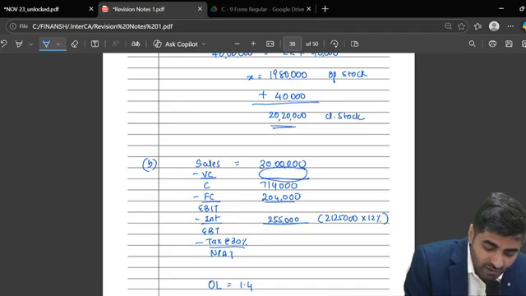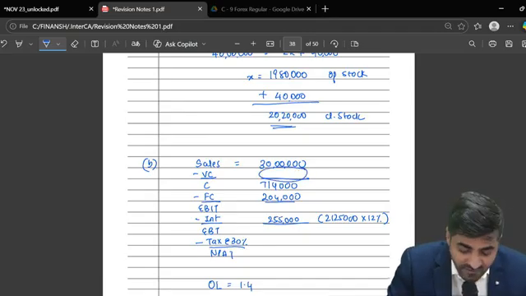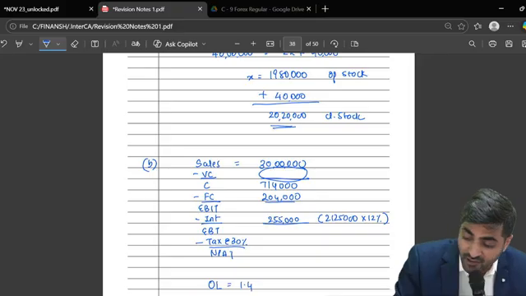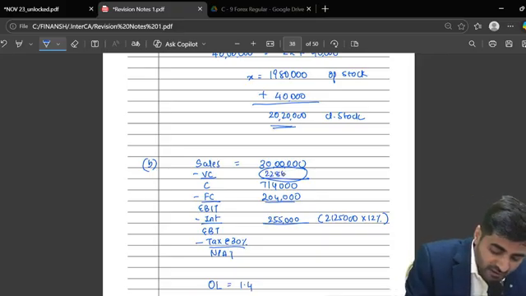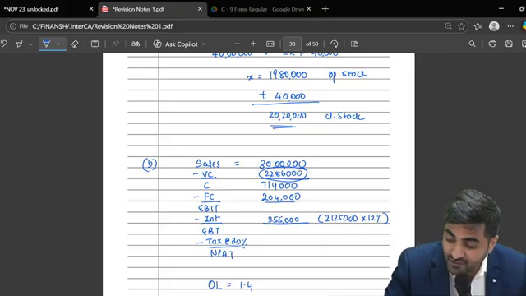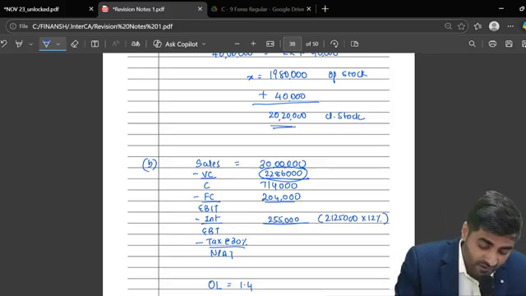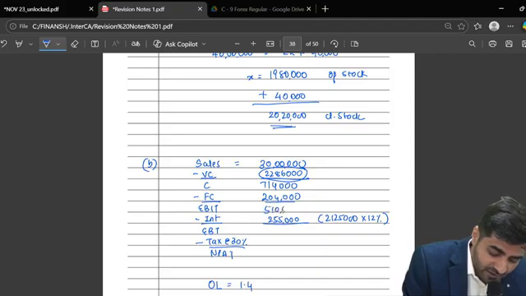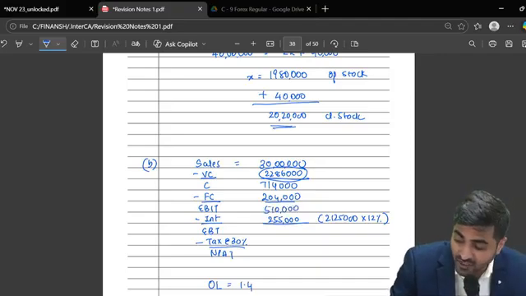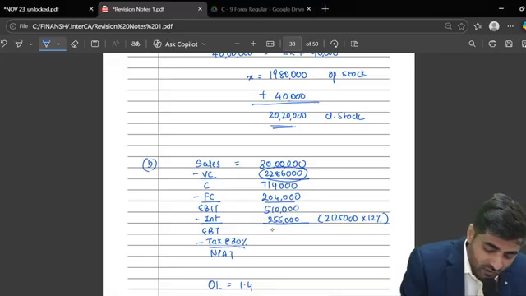Now the variable cost will be 22,86,000. And from 7,14,000, if I subtract 2,04,000, what will I get? 5,10,000.